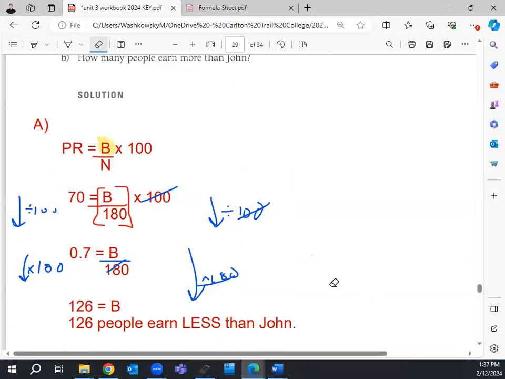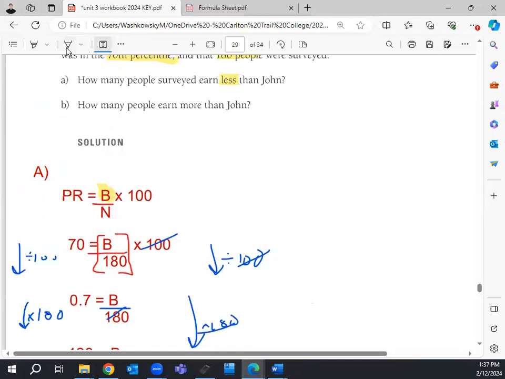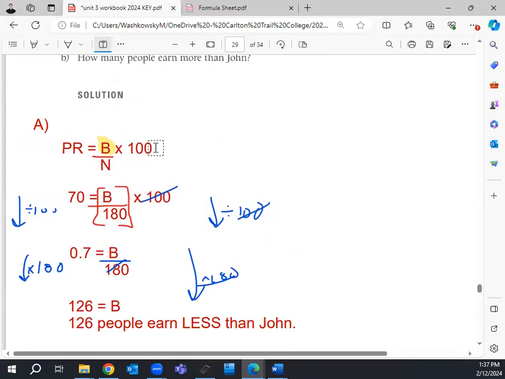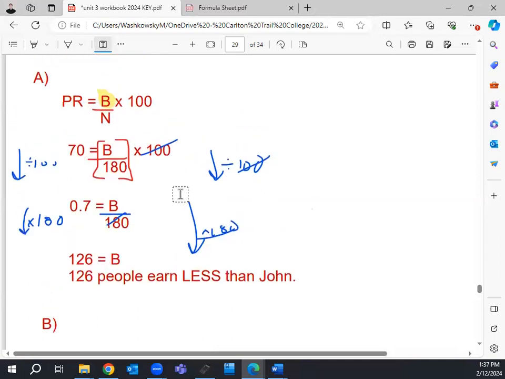So the next question here is, how many people earn more than him? Question B, I'll just scroll up for a second, asks how many people earn more than John? Well, how could I figure that out?